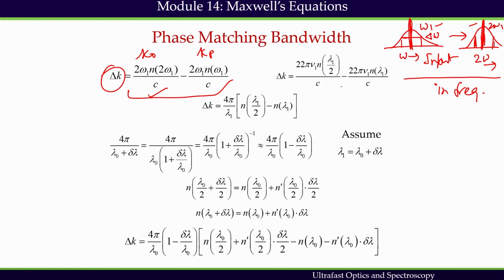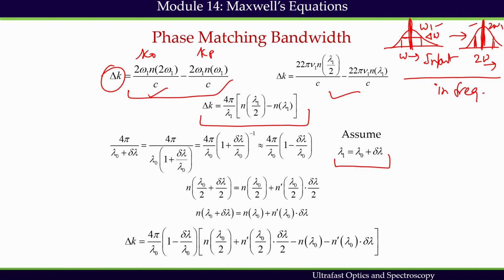In terms of wavelength, we can immediately express it this way. So, this 2 does not exist here. No, they should exist here. They should be there. Okay. So, finally, what we see is that delta k in terms of lambda we can express this way, and we will assume that this lambda 1 is nothing but lambda naught plus delta lambda.